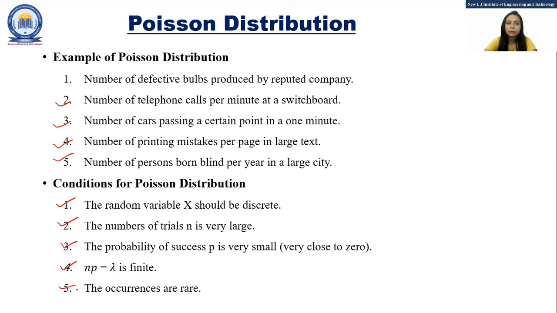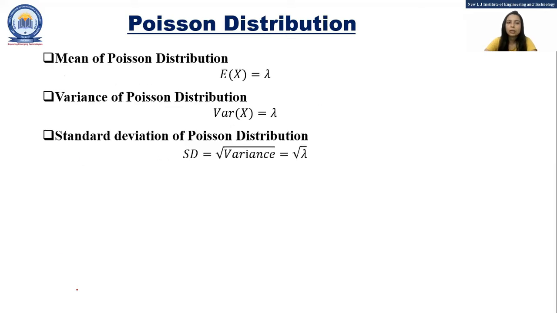Now, let's discuss some constants of the Poisson distribution. The mean of Poisson distribution is equal to lambda. The variance of Poisson distribution is also equal to lambda. And the standard deviation, that is the square root of variance, is equal to root lambda.